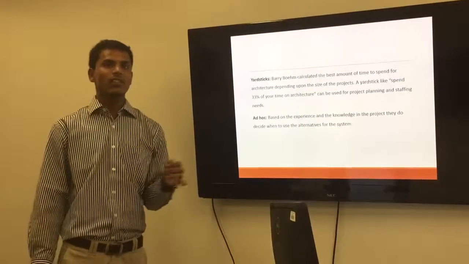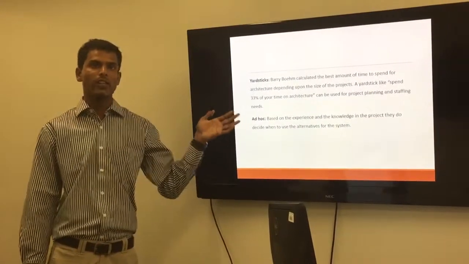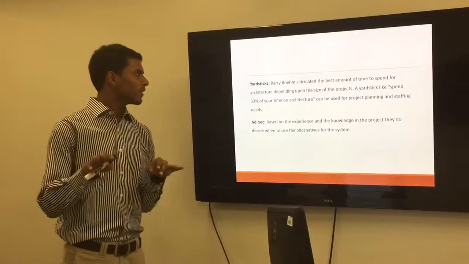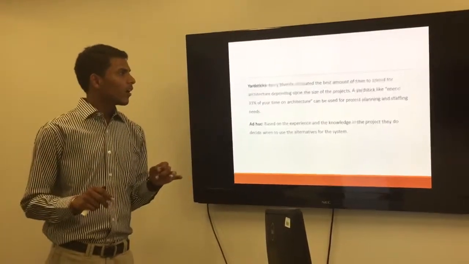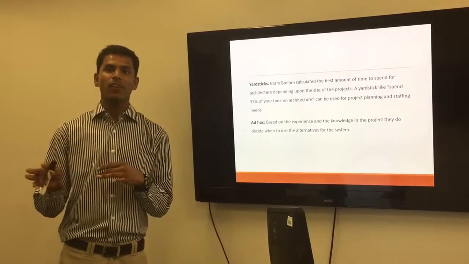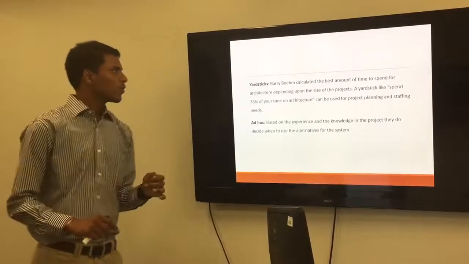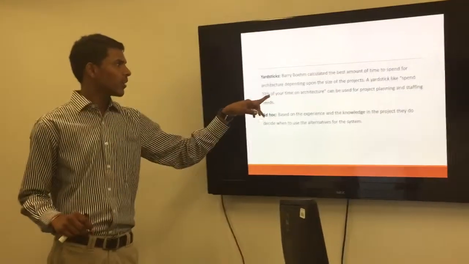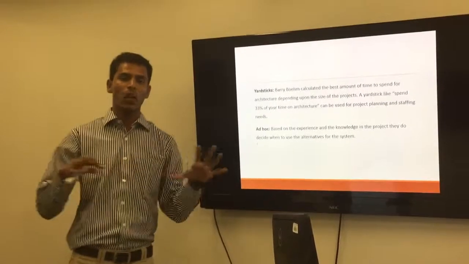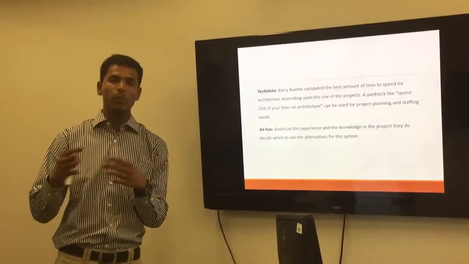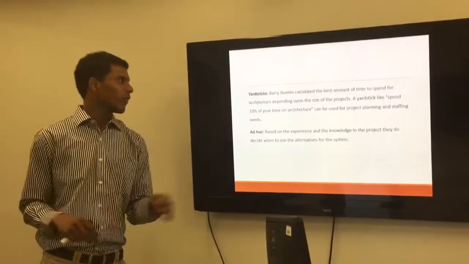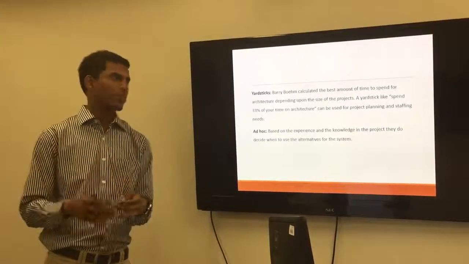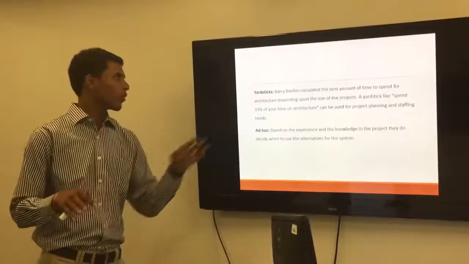And coming to R6, this is well explained by Barry Boehm, because according to Barry Boehm, the time spent on architecture can be used for the planning and staffing of the development process. The best amount of time spent on architecture depends upon the size of the project. For example, if you have a large project, we can spend more time on the architecture. If you have a small project, we can spend at least 10 to 15 minutes on the architecture. This is the statistic provided by Barry Boehm.